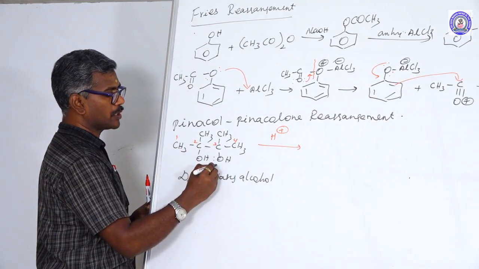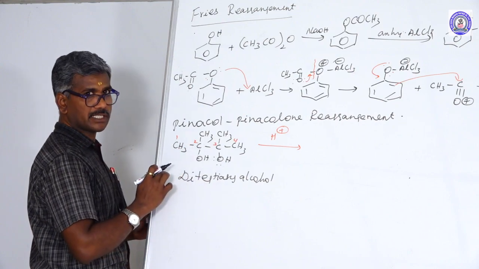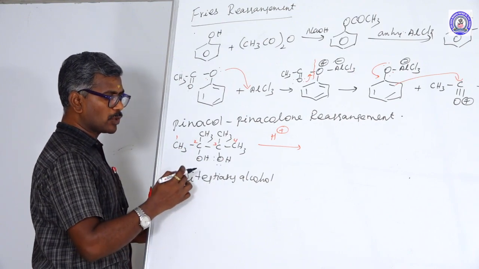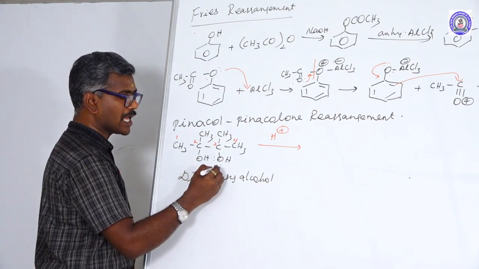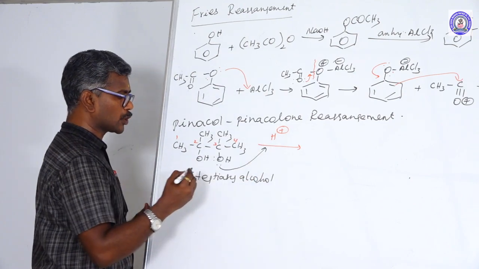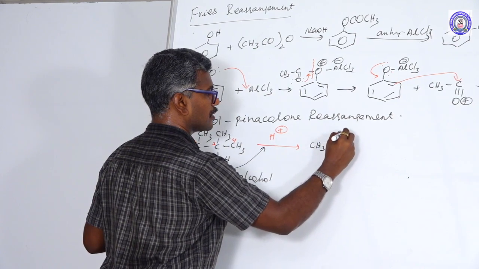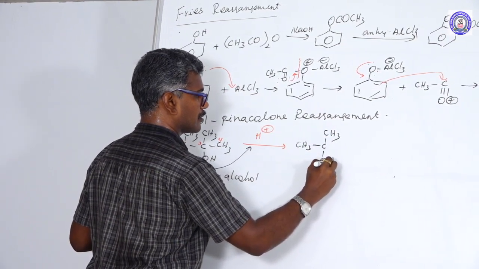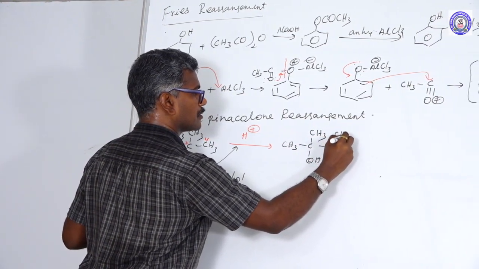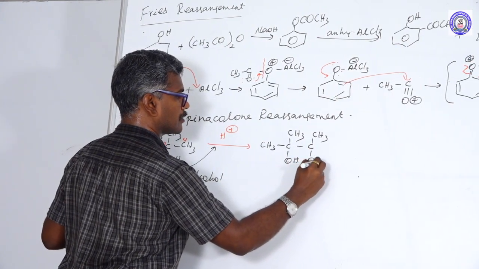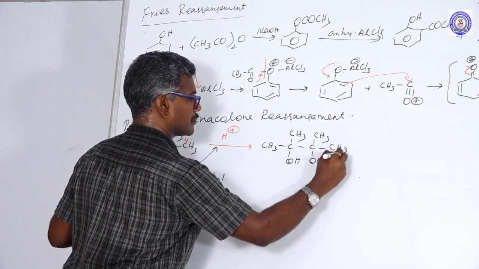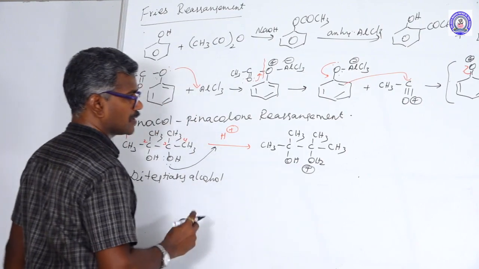Oxygen has 2 lone pairs. Both are the same group, so any one of the OH groups, the oxygen, is able to donate and accept the proton to form a positive charge.